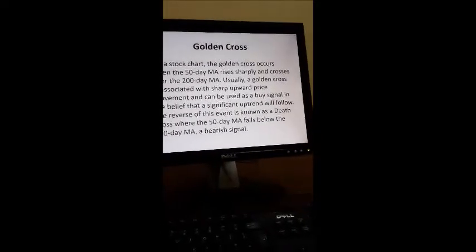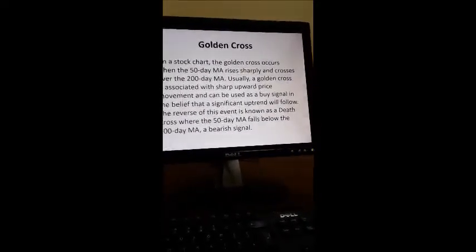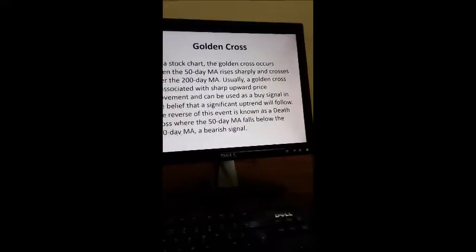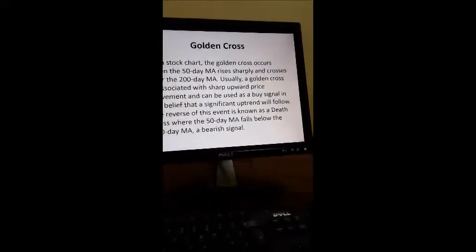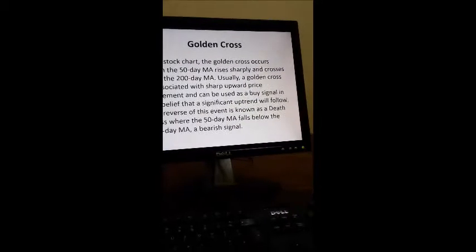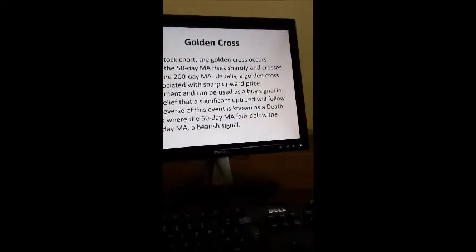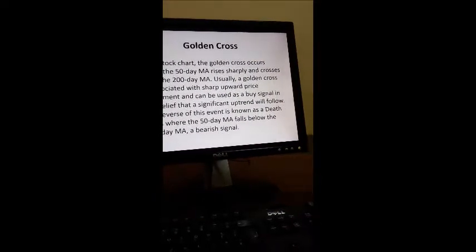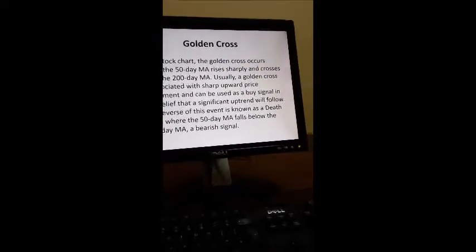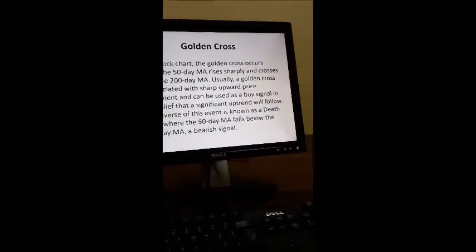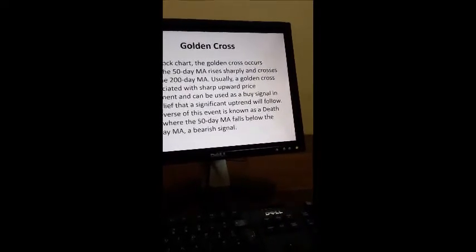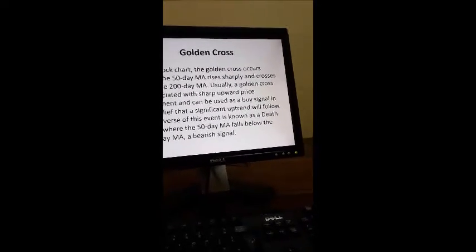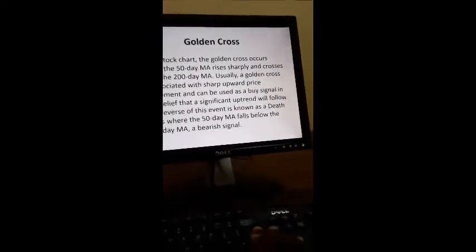The golden cross occurs when the 50-day moving average rises sharply and crosses over the 200-day moving average. Usually, a golden cross is associated with a sharp upward price movement and can be used as a buy signal, in the belief that a significant upward trend will follow. The reverse of this event is known as the death cross, where the 50-day moving average cuts below the 200-day moving average. This is a signal for a bearish trend.